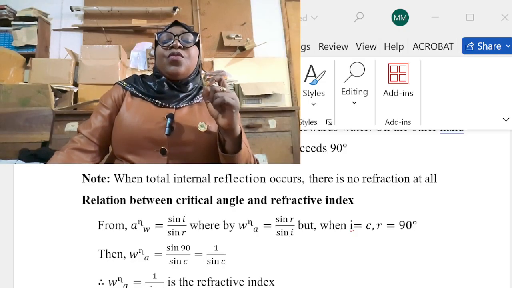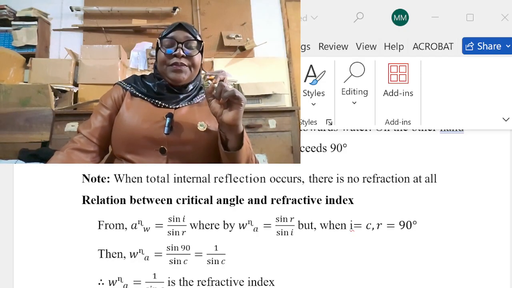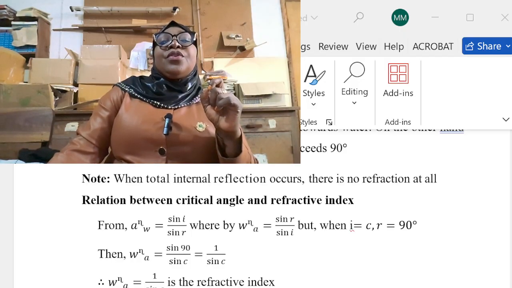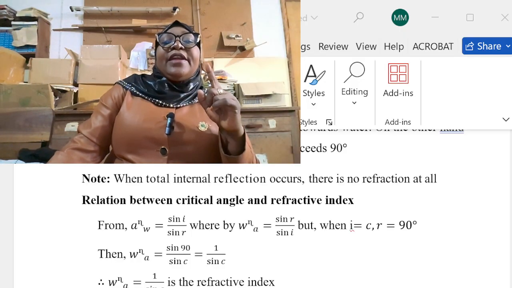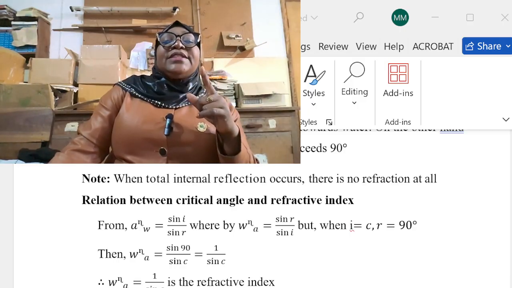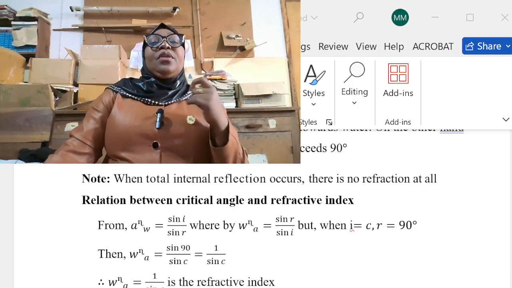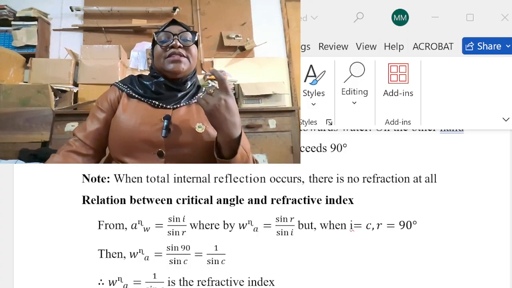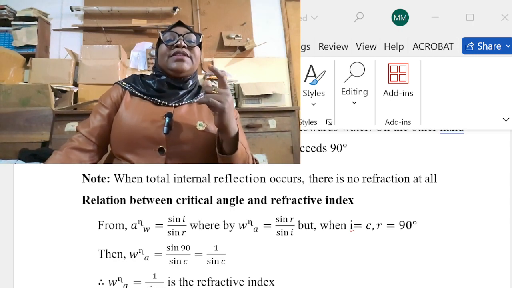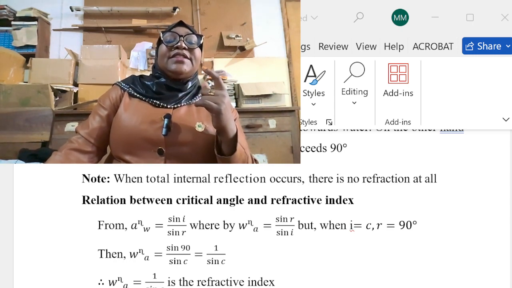But when the angle of incidence is equal to the critical angle, the refracted angle is equal to 90 degrees. So at this moment, the refractive index from water to air is equal to sine 90 divided by sine C. But sine 90 is equal to 1.